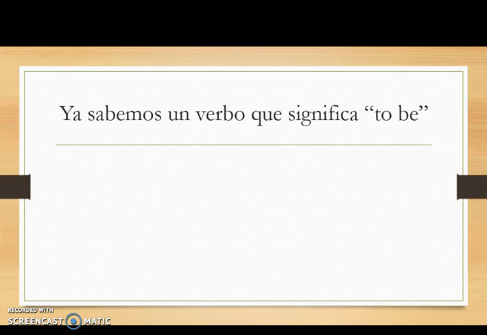Ya sabemos un verbo que significa to be. We actually already know a verb that means to be. Think back to when we learned our prepositions. Delante de, detrás de, encima de, debajo de. We use the verb estar to talk about location. Remember the rhyme, how you feel and where you are is when you use the verb estar. We can also use it with emotions.